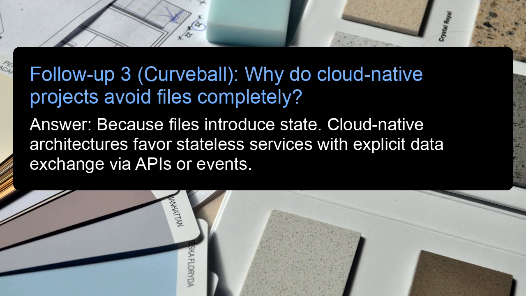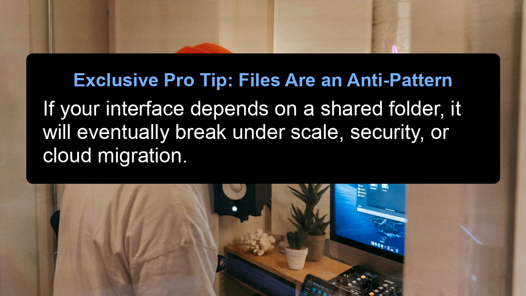Follow-up 3. Curveball. Why do cloud-native projects avoid files completely? Answer: because files introduce state. Cloud-native architectures favor stateless services with explicit data exchange via APIs or events. Exclusive pro tip. Files are an anti-pattern. If your interface depends on a shared folder, it will eventually break under scale, security, or cloud migration.